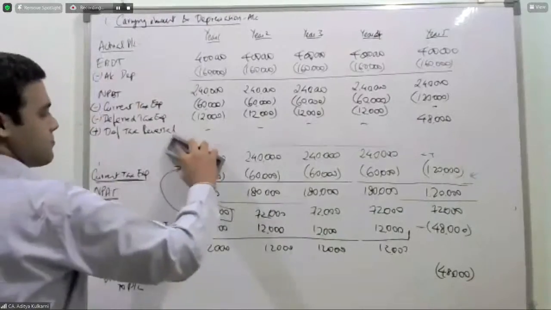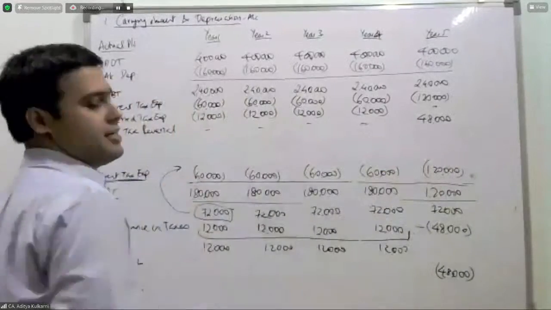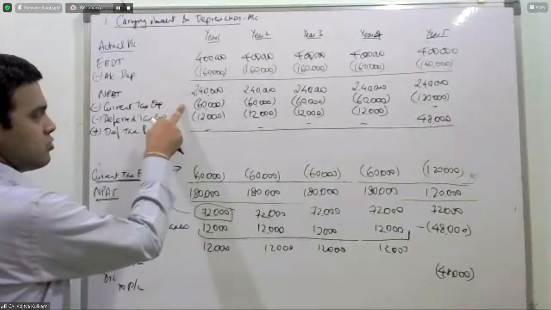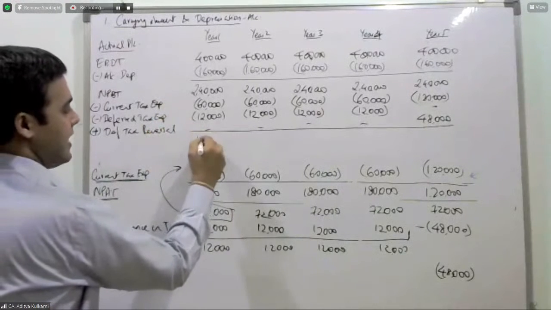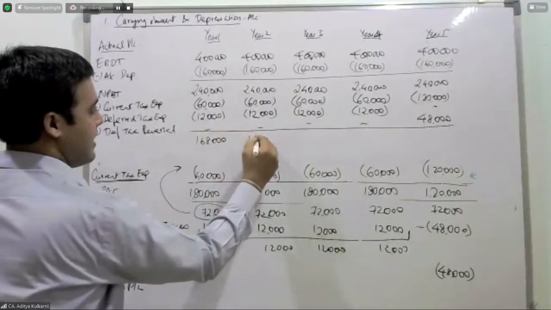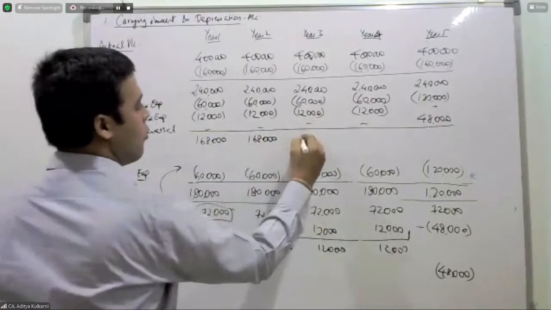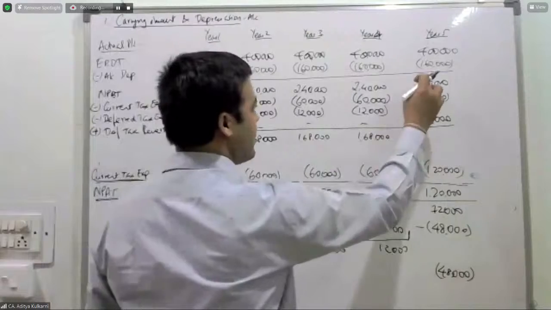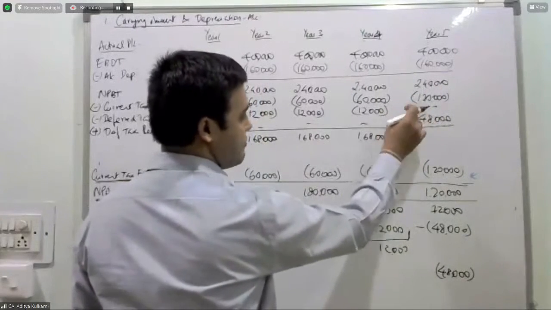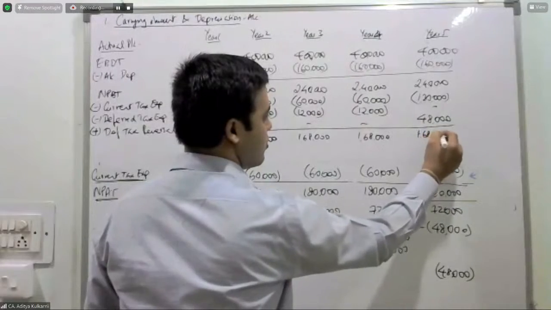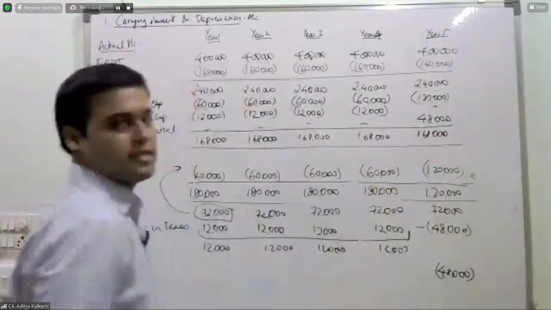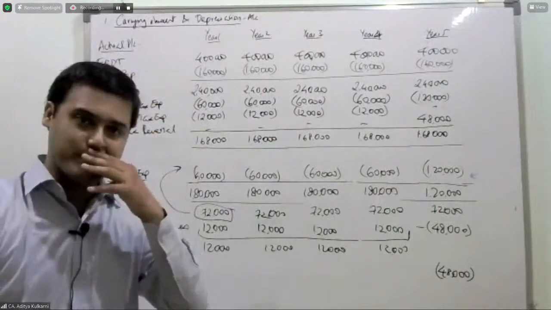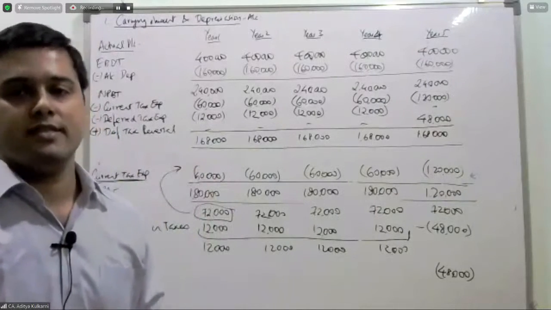So now when I do the totaling, what I will get? 2,40,000 minus current tax 1,80,000 minus 12,000 is 1,68,000. And finally 2,40,000 minus 1,20,000 gives you 1,20,000, plus 48,000, 1,68,000. This is what is going to be your final profit and loss that you will present in accordance with this standard.